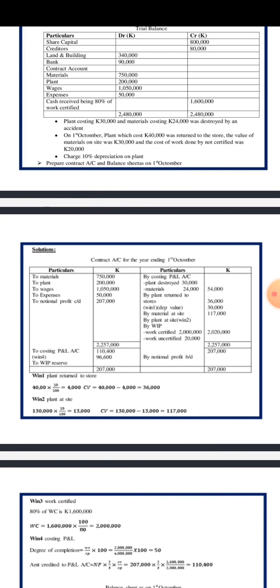Plus we go to another piece of information concerning plant, which is plant by site, which we found to be 117,000. So we add these two values, 36 plus 117.